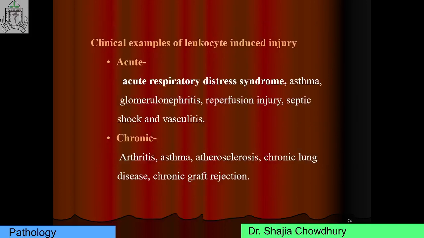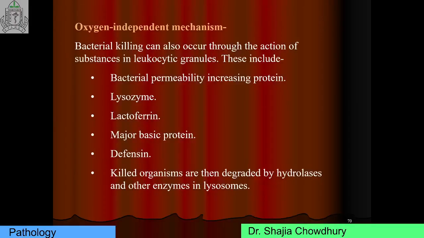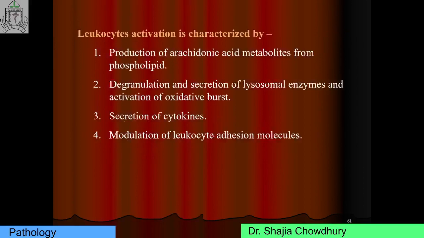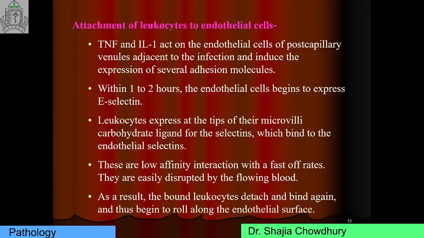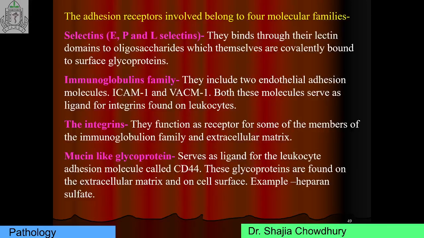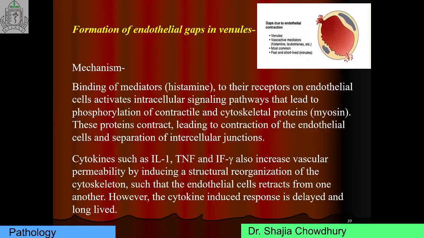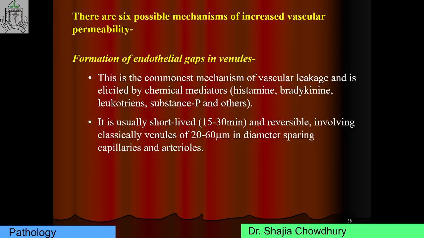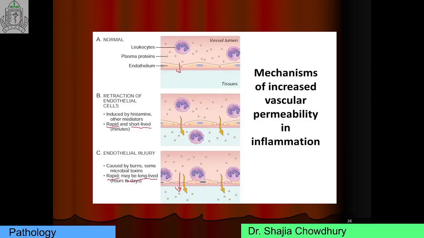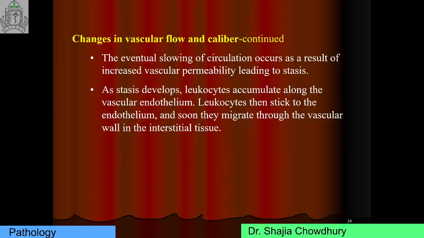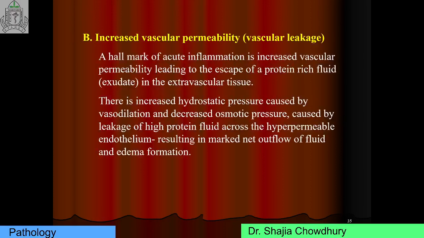Next class we will discuss chemical mediators and arachidonic acid metabolites, inshallah. So what have we learned today? Today our topic was events of inflammation, that is, vascular events and cellular events. Vascular events consist of two steps: vasodilation and increased vascular permeability. The first response was vasodilation, which increases blood flow, and the second was increased vascular permeability, or vascular leakage.